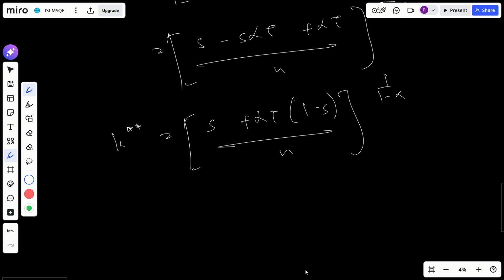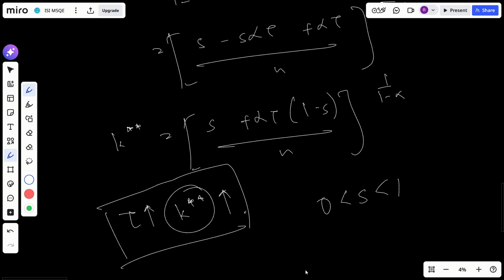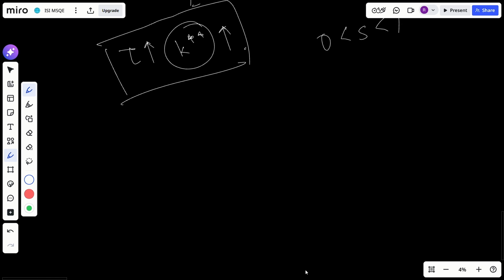So you can see that there is a plus sign here before the tau. So if tau rises, the numerator goes up, and as a result k double star will also go up, right? Since we know that s is also positive and 1 minus s will also be positive since s is between 0 and 1, that is why there is a positive relation between tau and k double star. But previously in part A we saw that when tau rose, k star fell. So you can see there is a difference between these two.